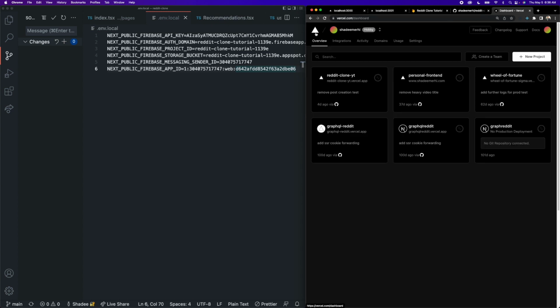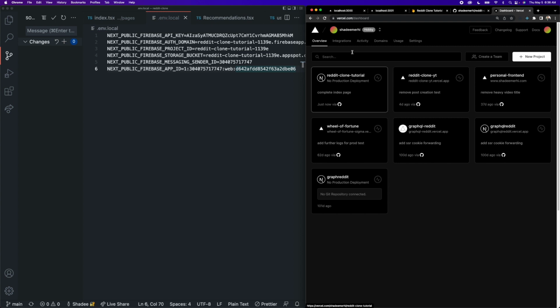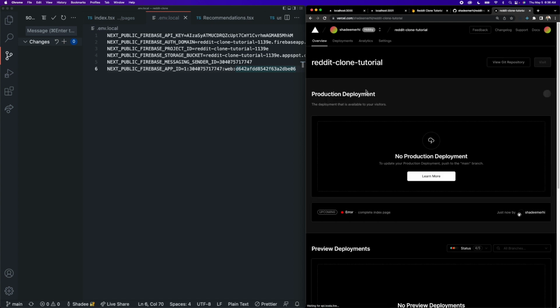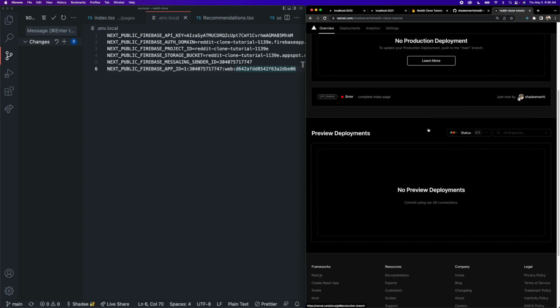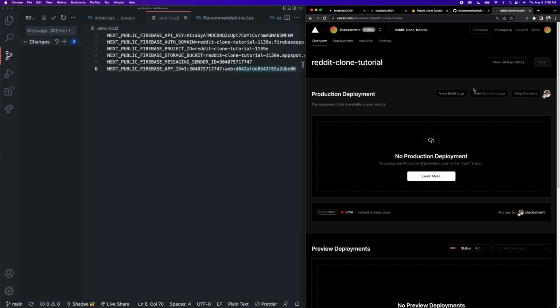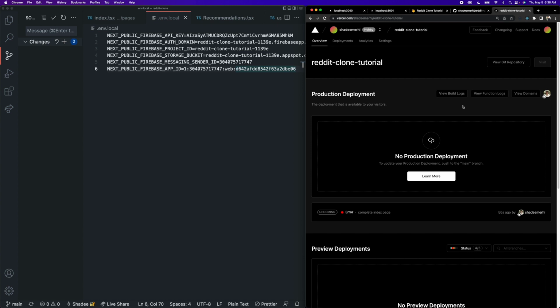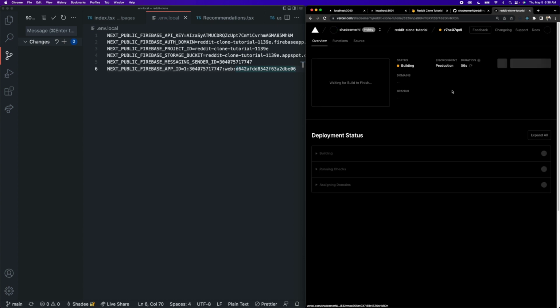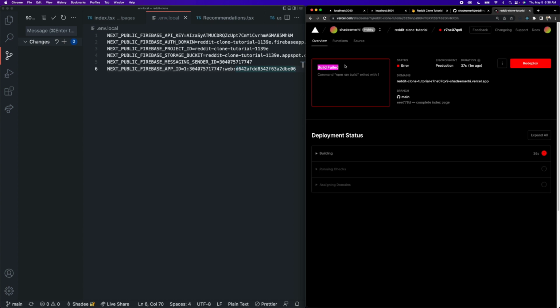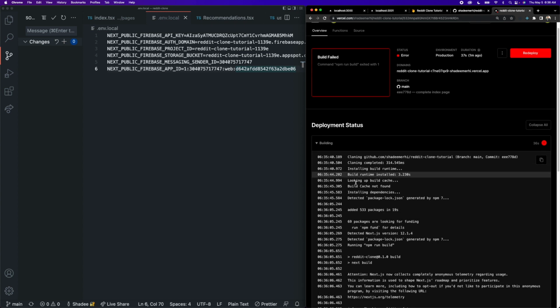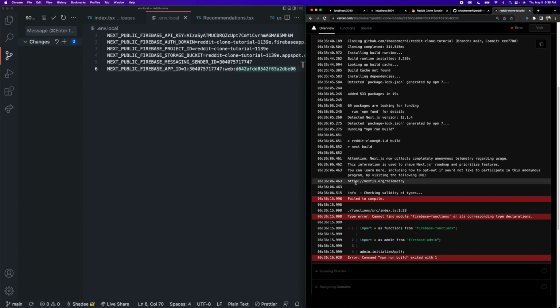Okay, so we can go back to our homepage here while that's building and we'll see our new project here and we can just go into this. This is kind of the actual dashboard of this project and we can track everything. You can see the build logs in case something does fail. There's the deployments you have in here. And so we can see there already was an error in the build. So let's go take a look at that. So we can go to view build logs. So it says, build failed. So now we can take a look at these logs here and see what errors it came across.